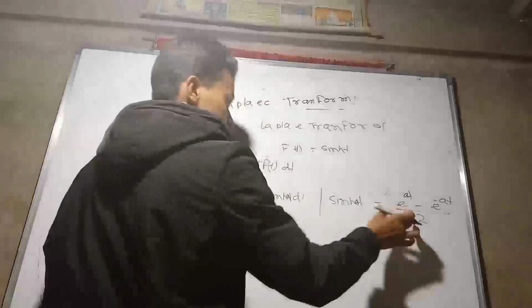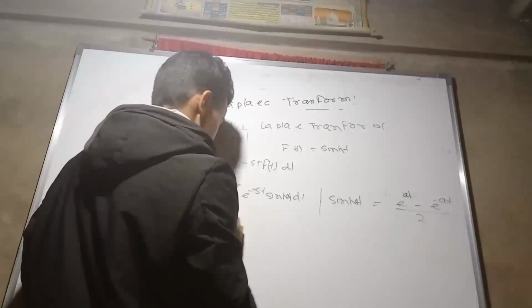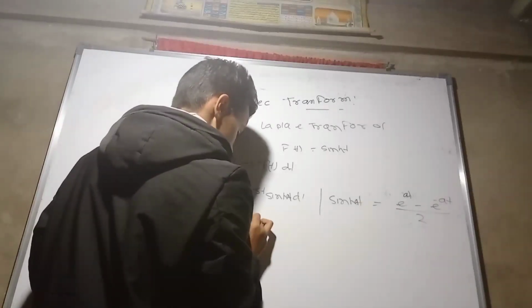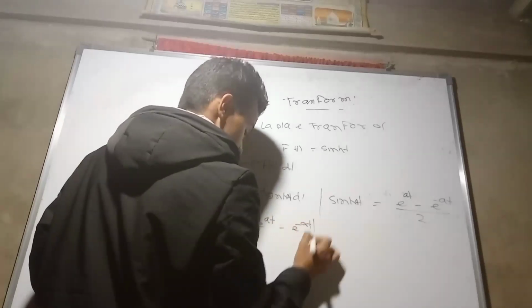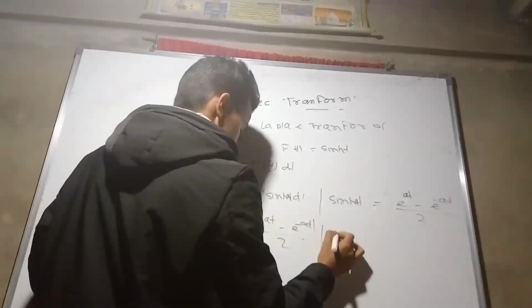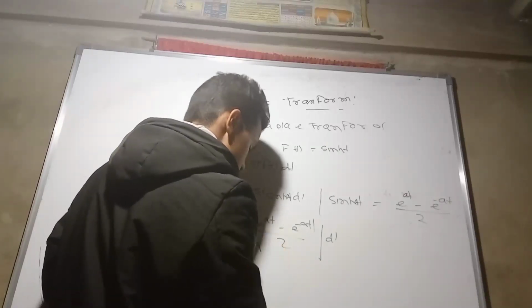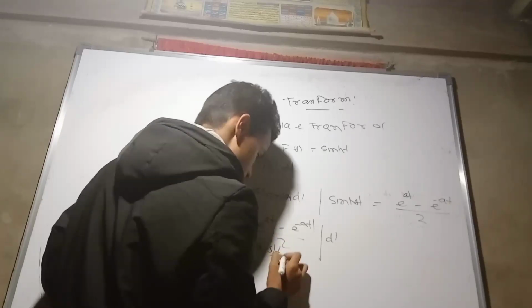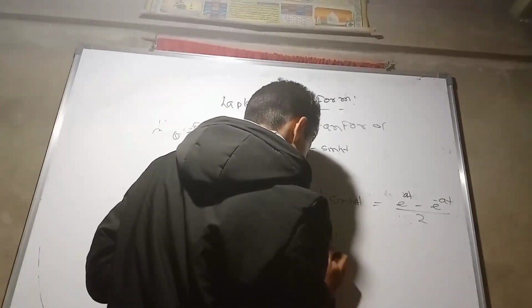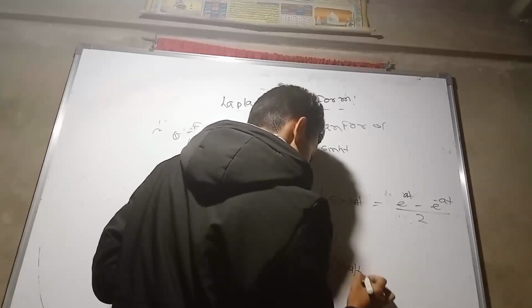So put the value here. Multiplied by a constant, that will be the integral from 0 to infinity of e to the power minus st times e to the power at minus e to the power minus at, divided by 2, dt. So 1 by 2 will be outside: the integral from 0 to infinity of e to the power a minus s times t dt minus the integral from 0 to infinity of e to the power minus s plus a times t dt.